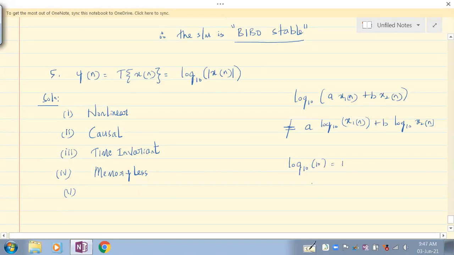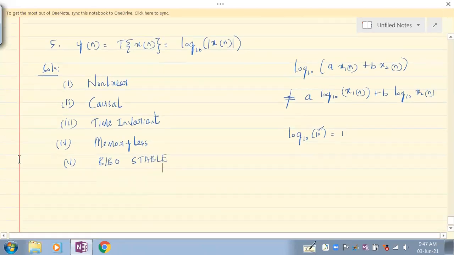So if you have a finite number, the logarithm of a finite number to base 10 is also a finite number. Since for the bounded input, the output is also bounded, the system is BIBO stable. Understand? This is how we need to look at these systems.